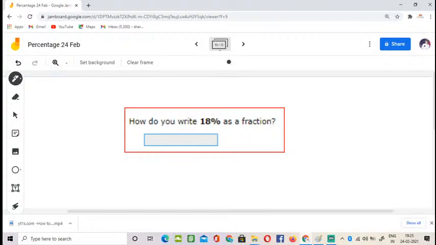So here is your next question. How do you write 18% as a fraction? If you know the answer, you can send me in the chat box. Otherwise, you can wait for the explanation. Not a problem. I'm giving you some time so that you can try.